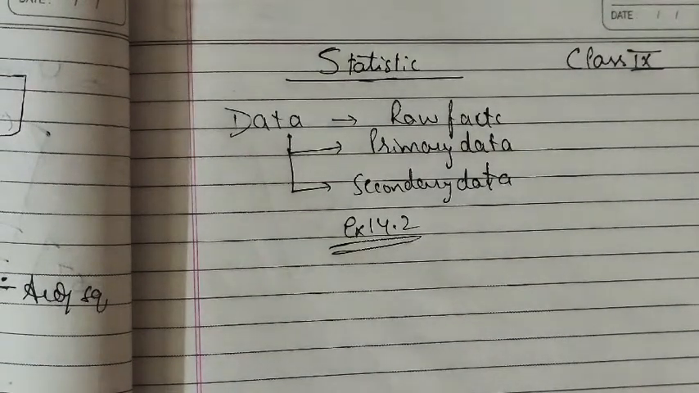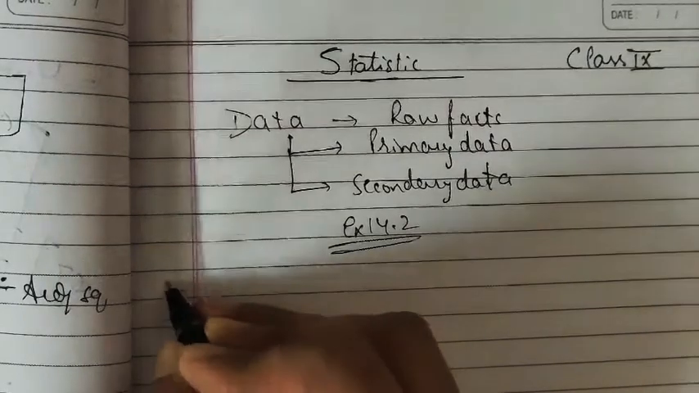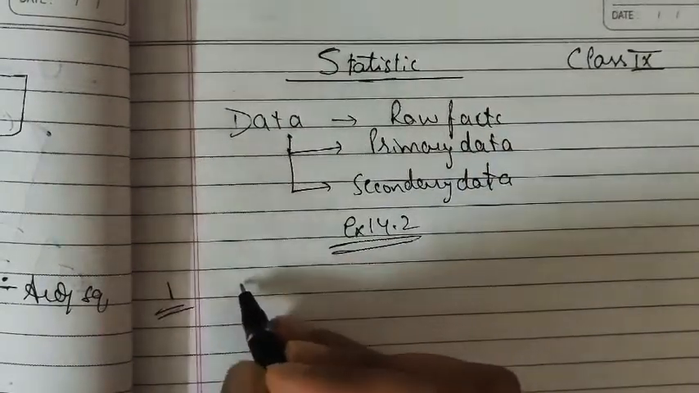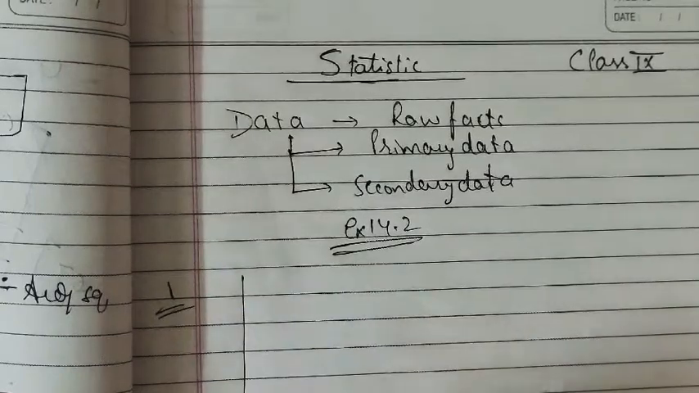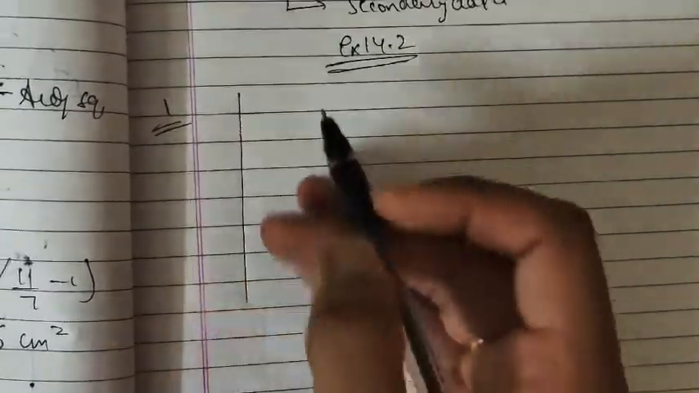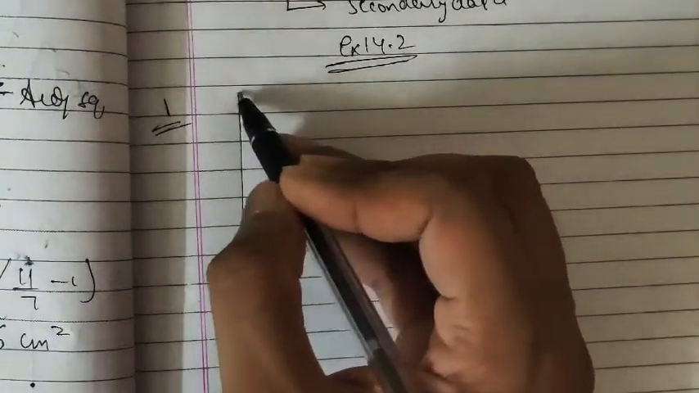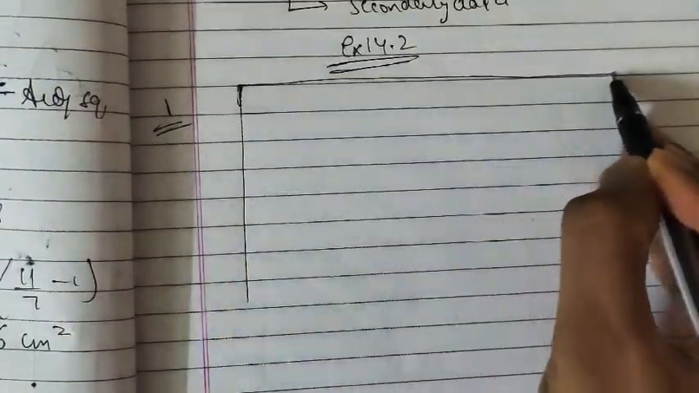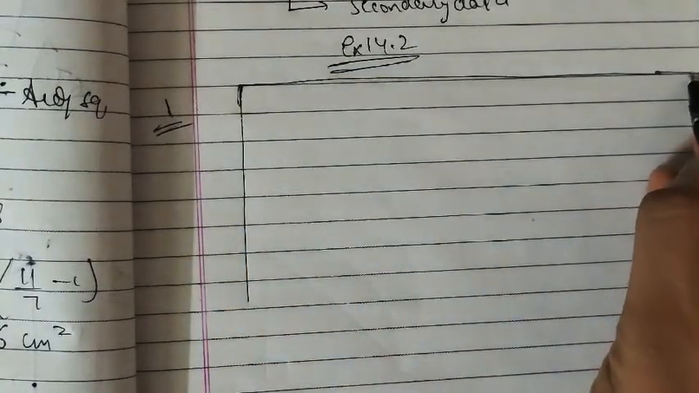The blood group of 30 students of class 8 are recorded as follows. Question number first. So for some blood groups, we have to draw a frequency distribution table for it, right? So frequency distribution table we have to draw, right? So using pencil and scale you can go for it.